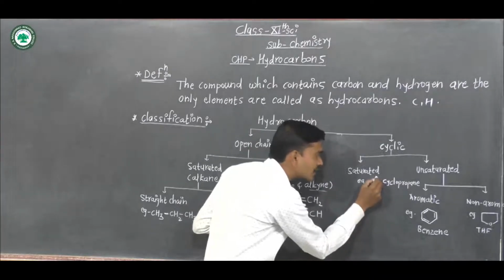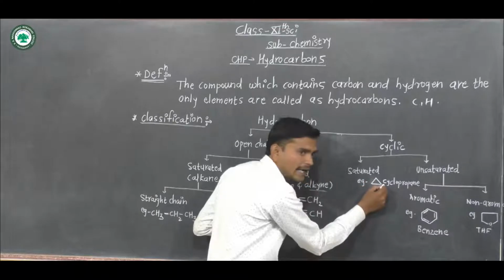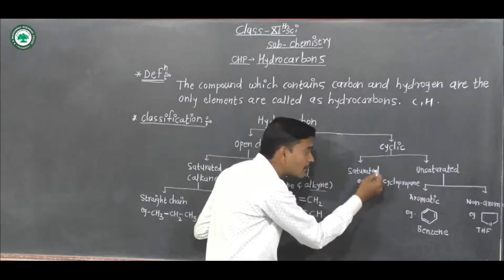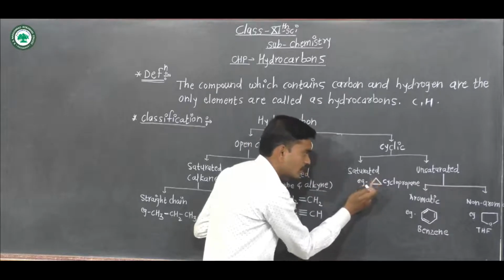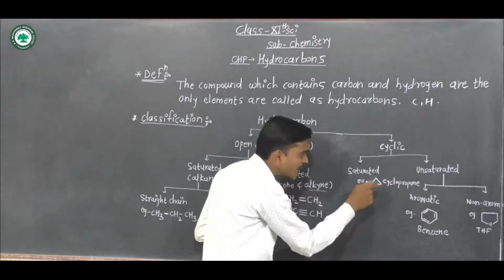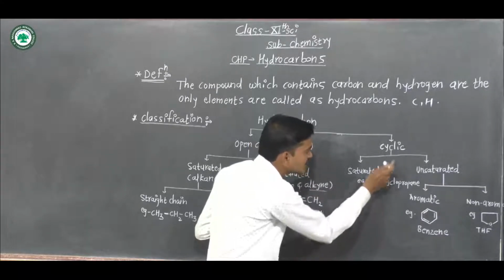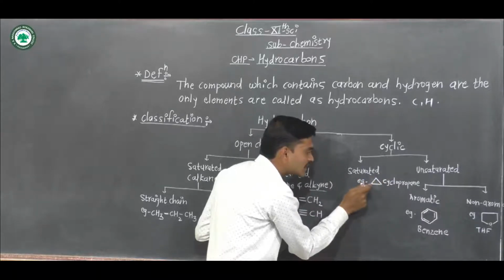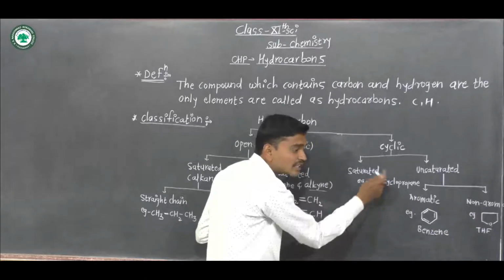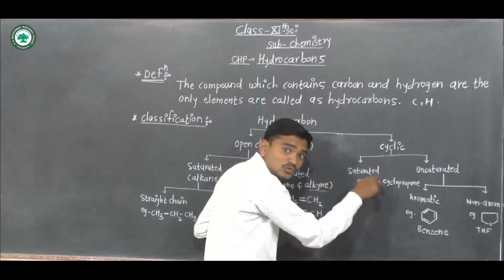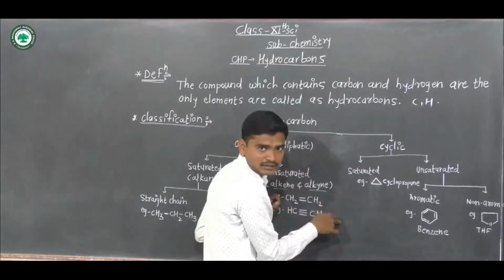Because here is a carbon, carbon and carbon. These carbons are attached to each other in a single ring. This carbon and this carbon are attached to each other in a cyclic manner, so this compound is called cyclic.